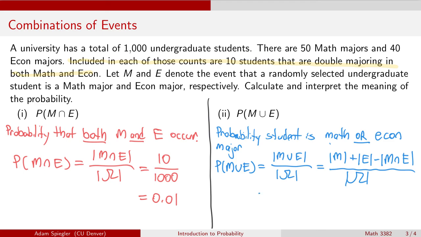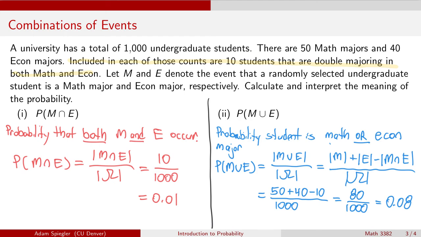The number of math majors was 50, econ majors was 40, but there were 10 double majors that we don't want to double count. So we subtract that in the numerator, and then we divide by the 1,000. In this case, that gives us a total of 80 students out of the 1,000, which is 8%. So 8% of the students at this university are majoring in either math or economics.